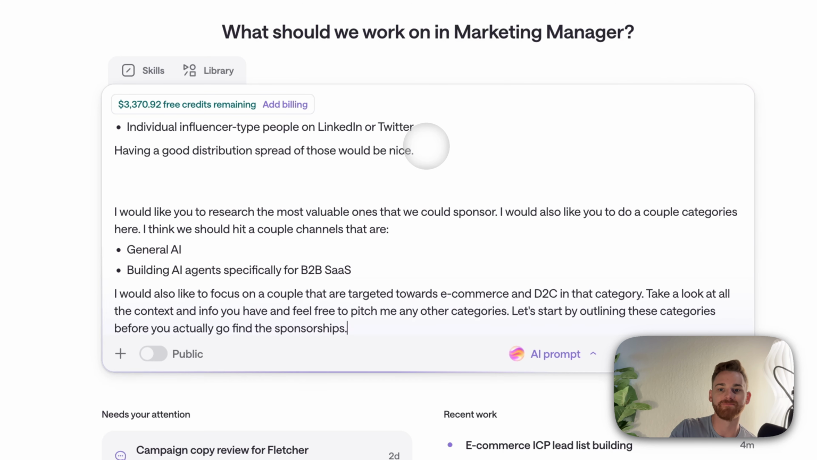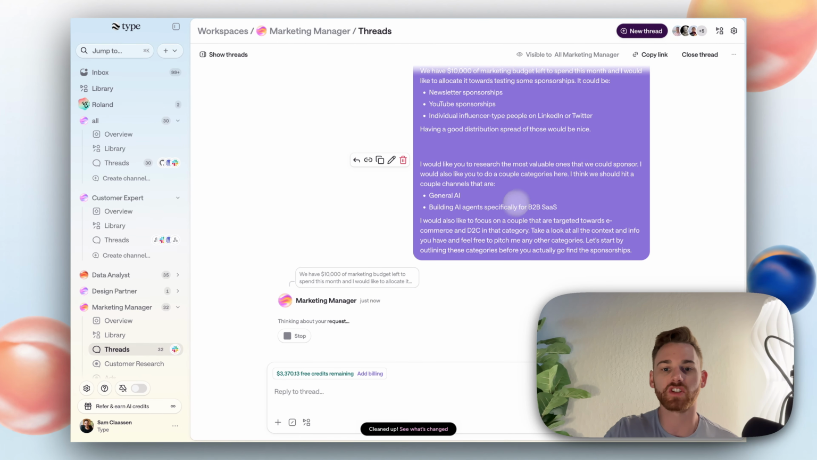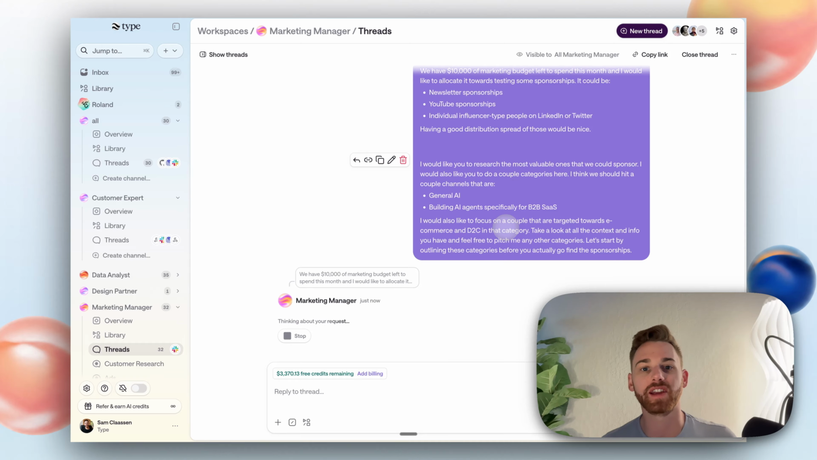Cool. See how it does. So this works just like Claude here, except it has access to all of our information and all of the integrations that are connected through our company workspace. And for the record, I could also be doing this in Slack if I wanted to, but I kind of like doing it through the dedicated app. So I'll give it a minute and see what it comes back with.